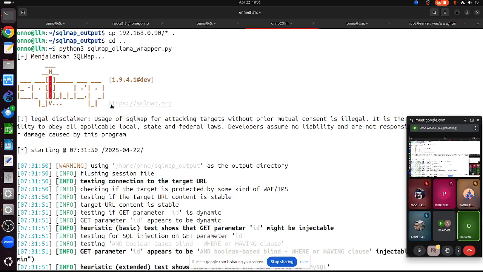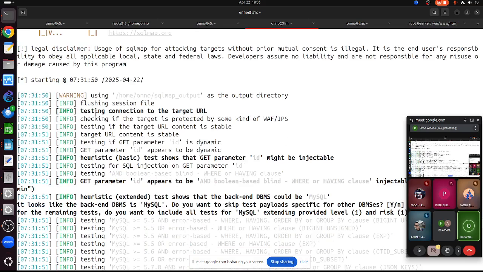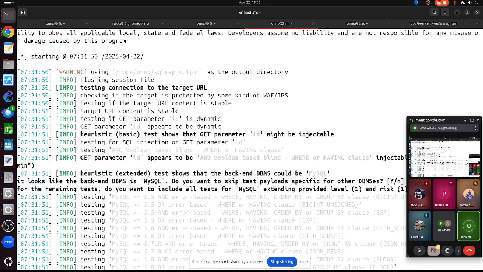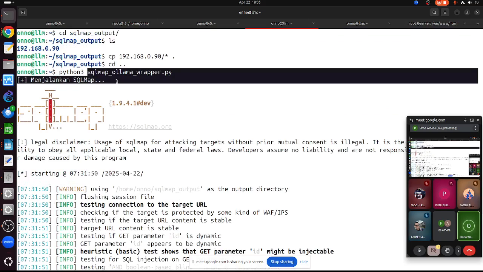Okay, and then it will test the server. Basically, the script gives the URL to SQLMap, and then based on the URL, SQLMap will do the test on the server, and this is done automatically. All of this is done automatically. We don't have to worry. I just run the script, but in the script I need to specify the IP address of the server and so on.